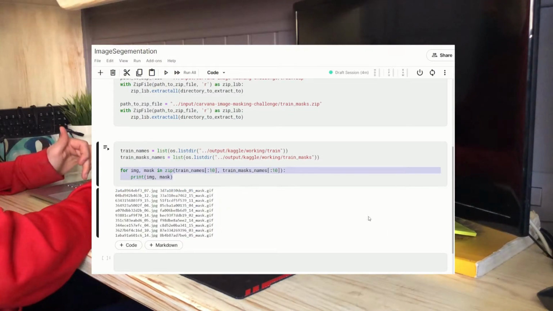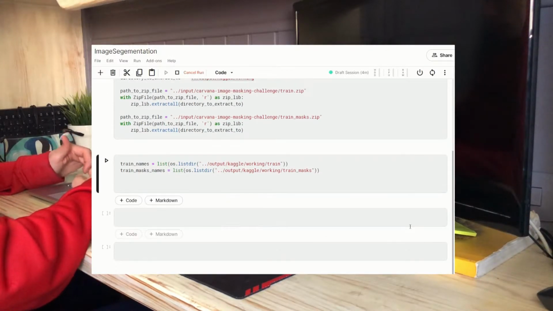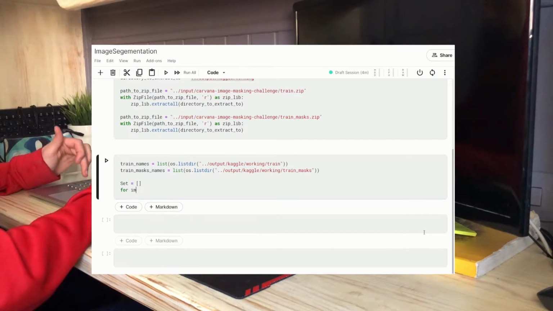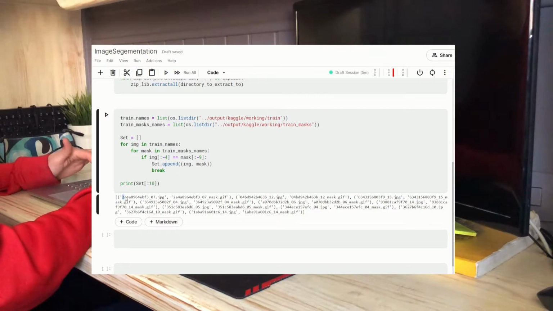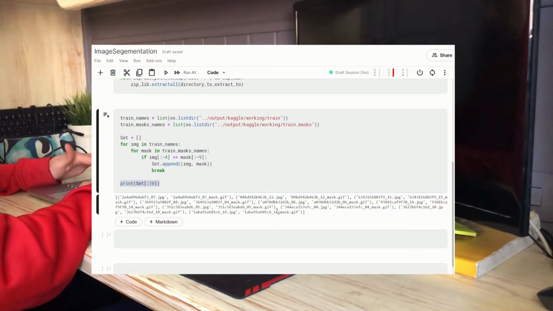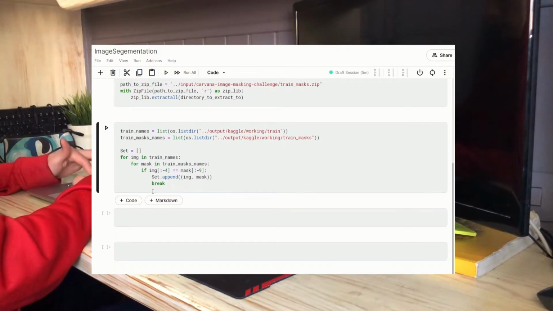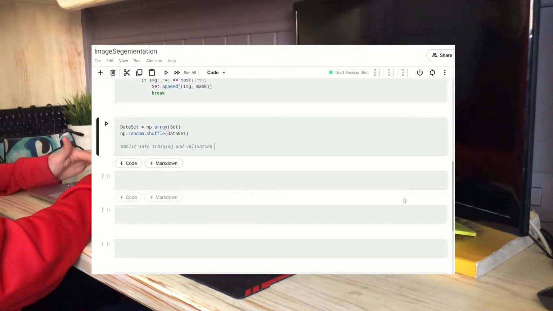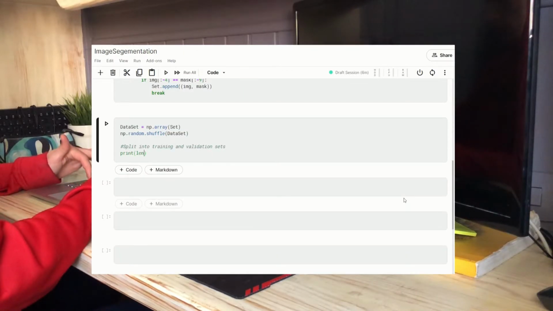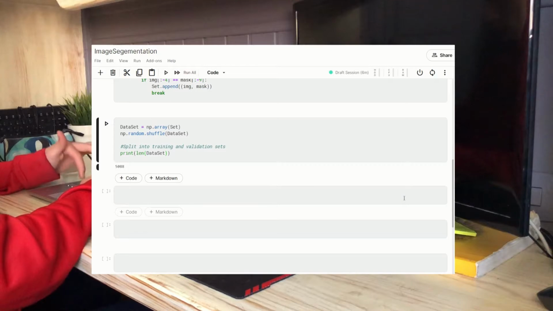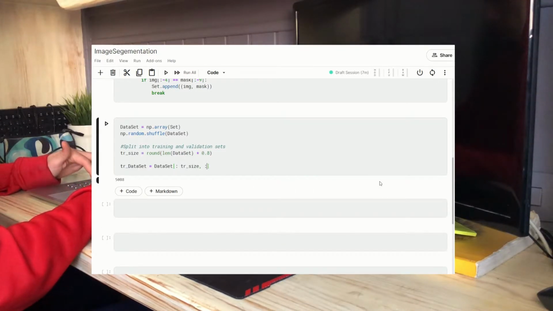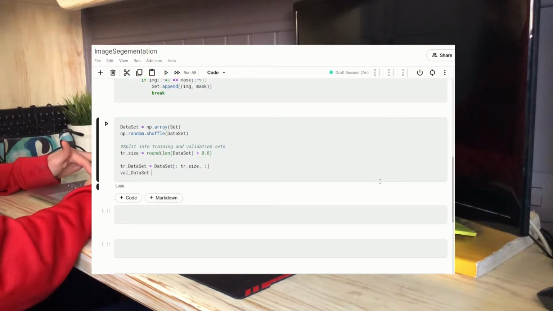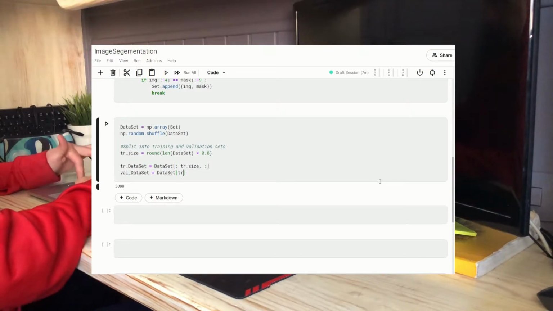Unfortunately, the image and its mask are unordered, so I need to find all matching pairs first. After creating the data array, I split the set into 80% training and 20% validation.